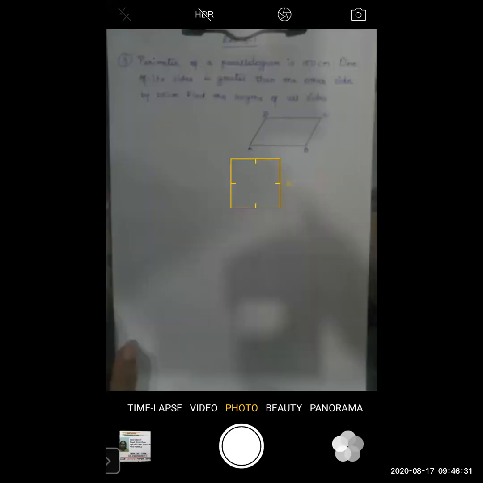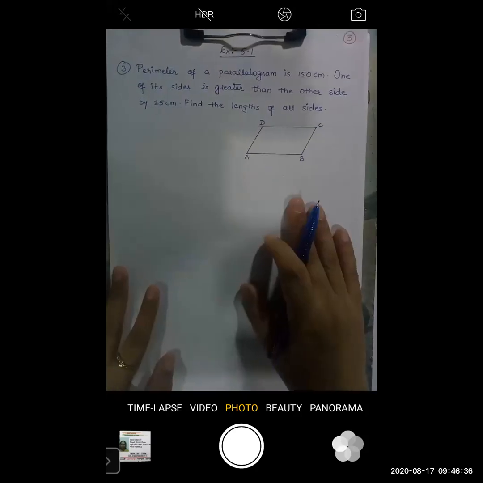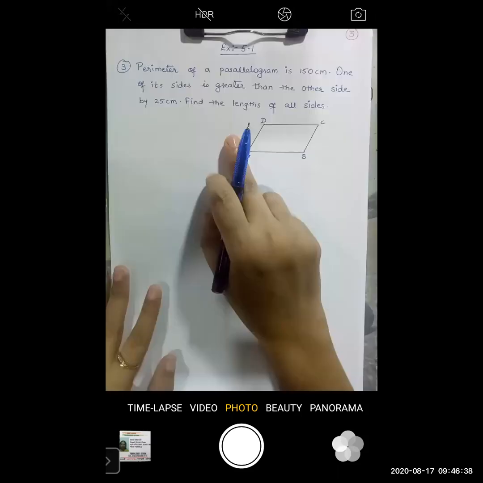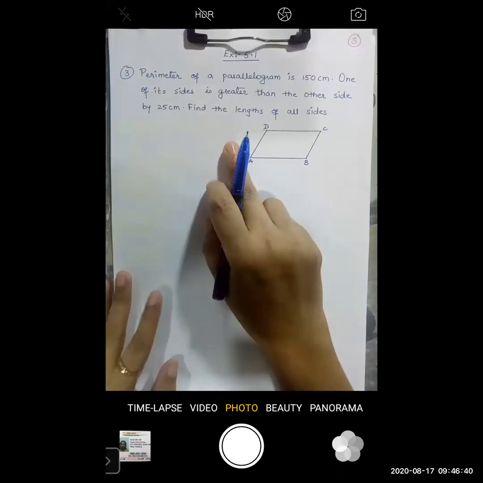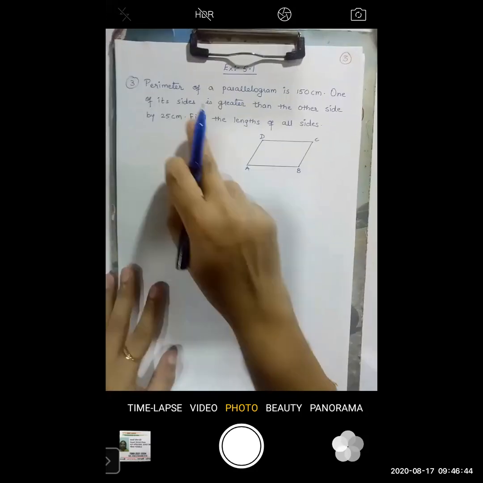Okay. Now here also, see, all the questions are different. The framing of the questions is different. Only the properties that we are using here are the same. Now the third question.